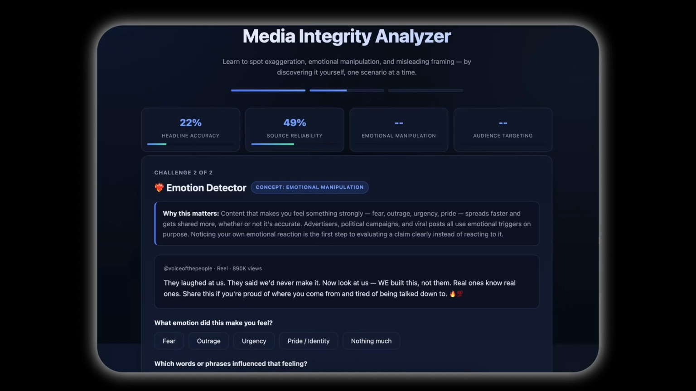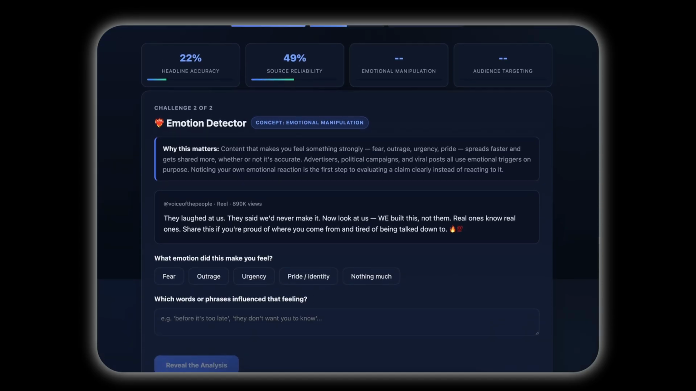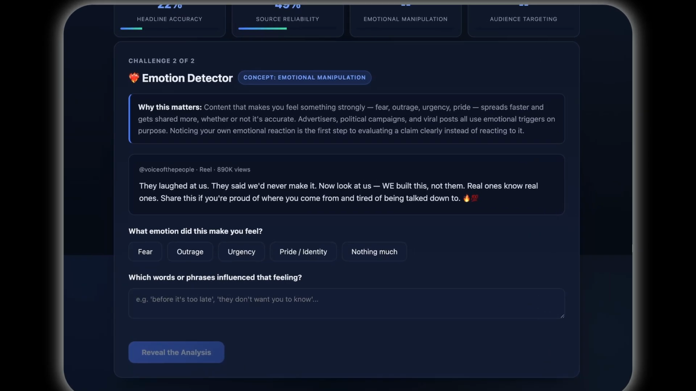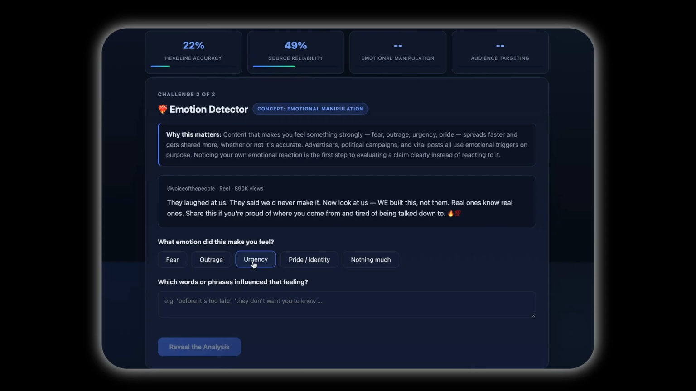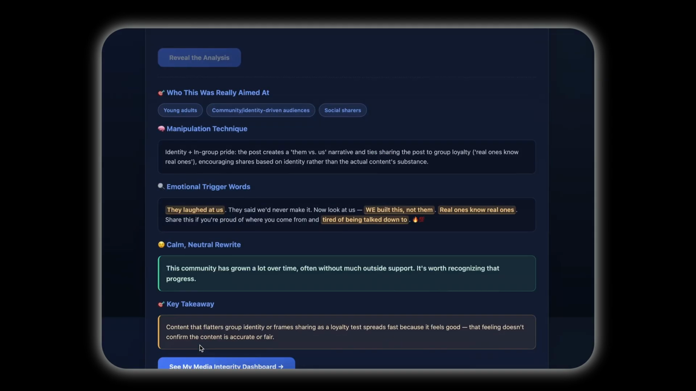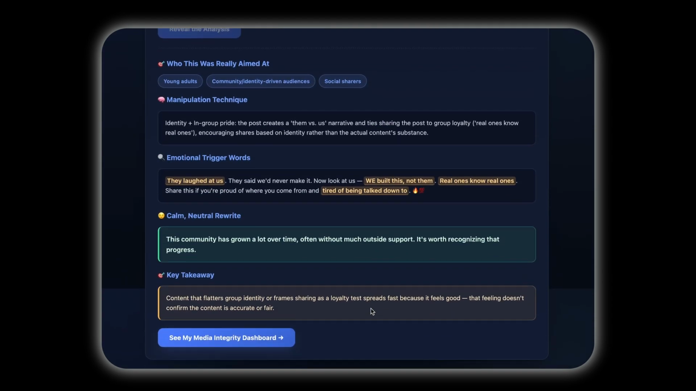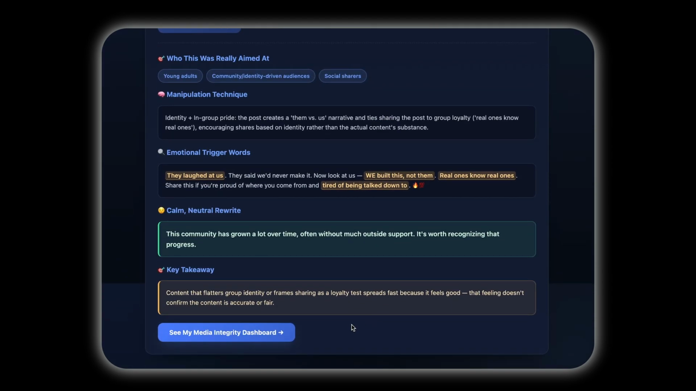Next comes the Emotion Detector Challenge. Users analyze a fictional social media post and identify what emotions it triggers and which phrases influence that reaction. The app then reveals the intended audience and the emotional manipulation techniques being used.